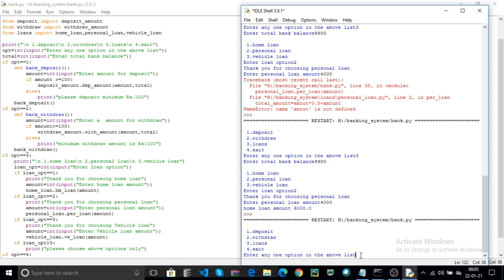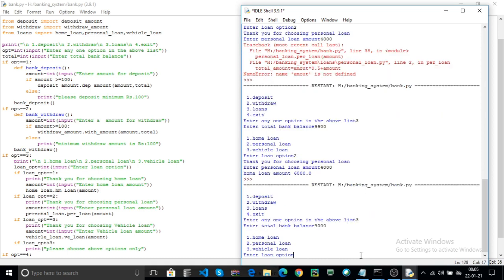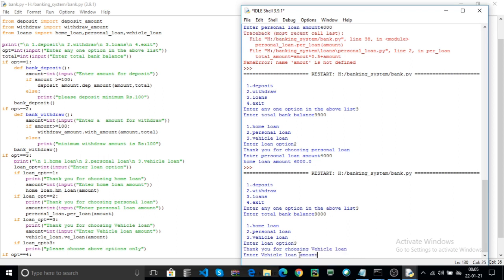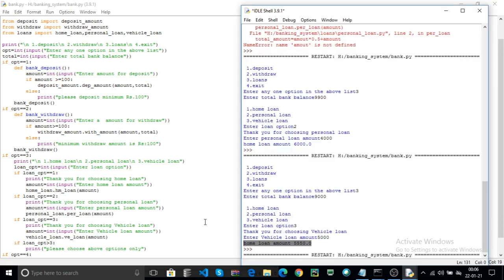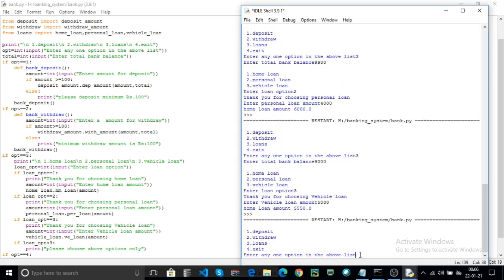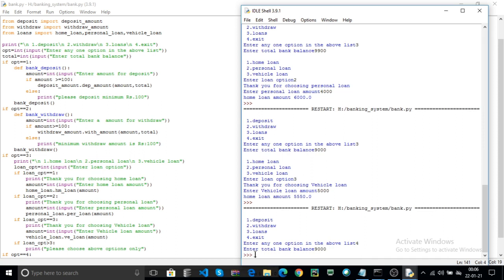Choose the option 3, that is the loans. For example, your bank contains 9,000. Your loan option is 3, that is the vehicle loan. Here the vehicle loan sanction amount is 5,000. Here the loan amount along with the tax is 5,500. Now finally option 4. Here click on 4. Here enter the total bank balance, for example 9,000, and here it ends with the prompt.